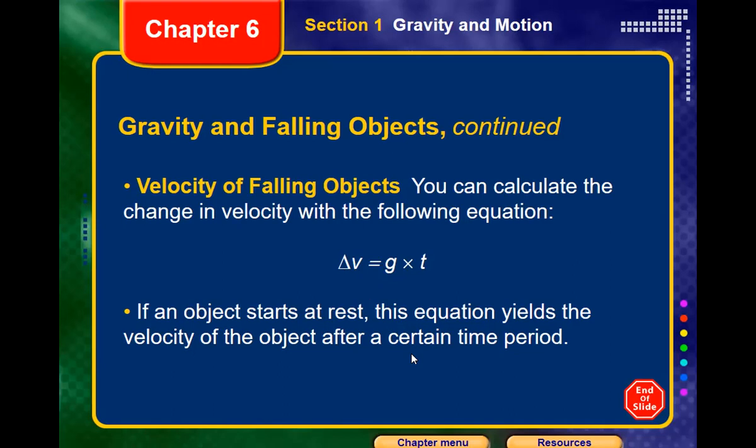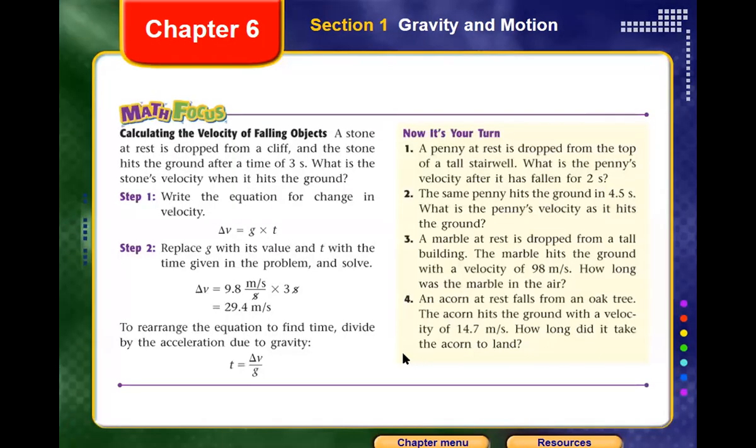To be more clear, let's look at this example. It asks you to calculate the velocity of the falling object. A stone at rest is dropped from a cliff and the stone hits the ground after a time of 3 seconds. What is the stone's velocity when it hits the ground? That's a very important question.